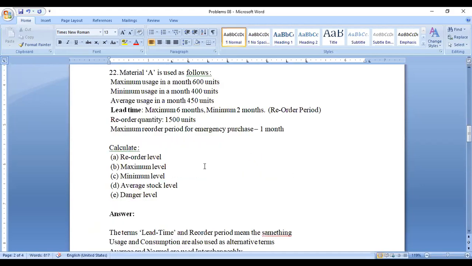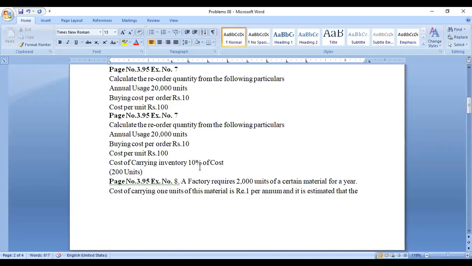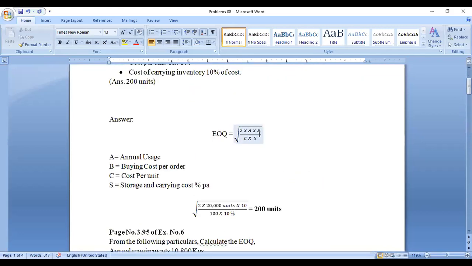So what is the first one? First one is reorder level. We have to calculate reorder level, maximum level, minimum level, average level, danger level. If you remember the formulas for these questions, we can answer very easily. For EOQ also, this is the formula: square root of 2 into A into B divided by C into S.